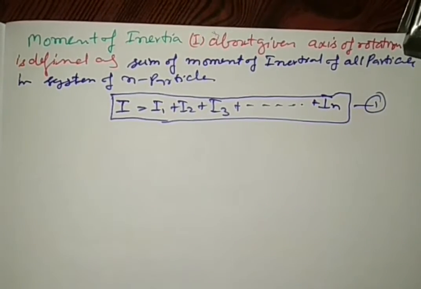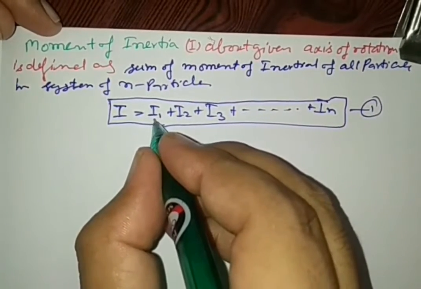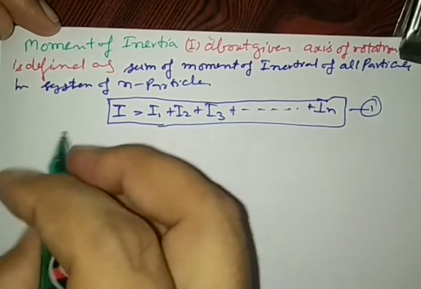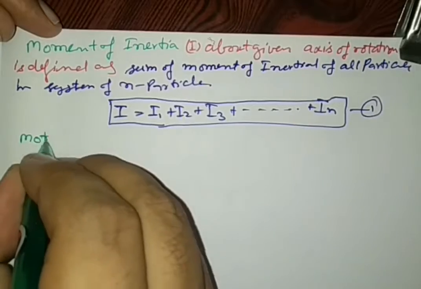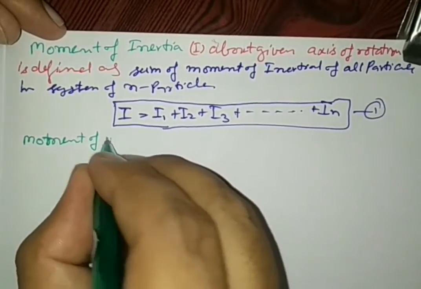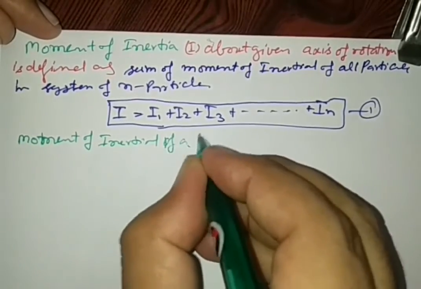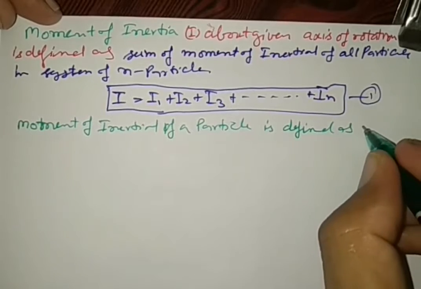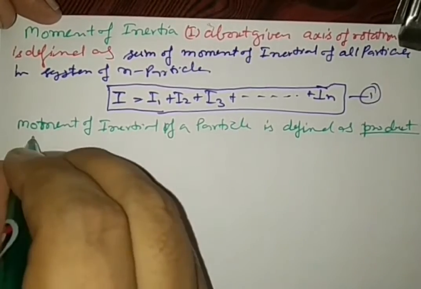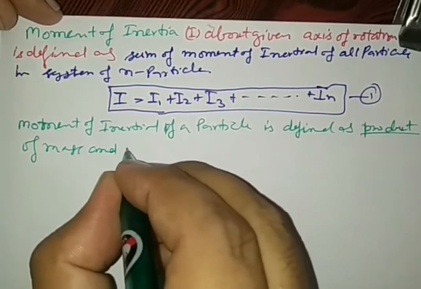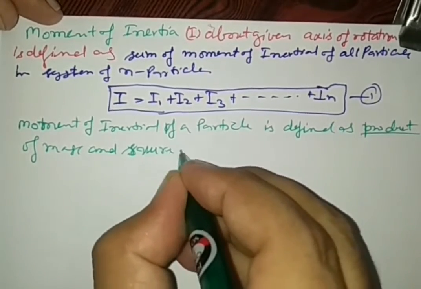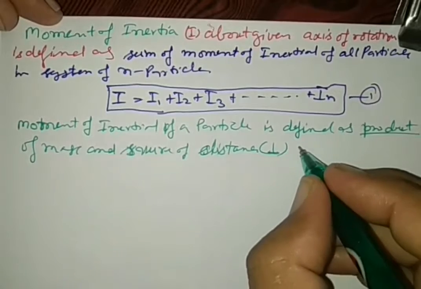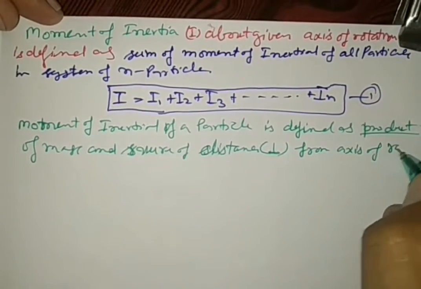One more definition: how is the moment of inertia of one particle defined? The moment of inertia of a particle is defined as the product, meaning multiplication, of mass and the square of the perpendicular distance from the axis of rotation.